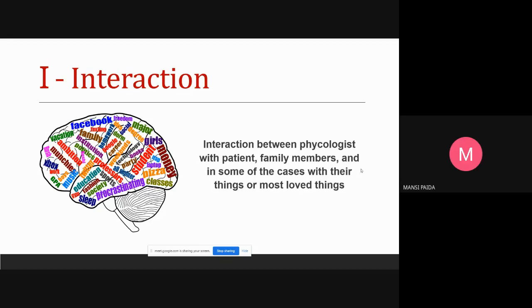Okay, sir. In interaction between psychologists and patient family members, in some of the cases their talks are almost loud. Next, Nikita will continue.